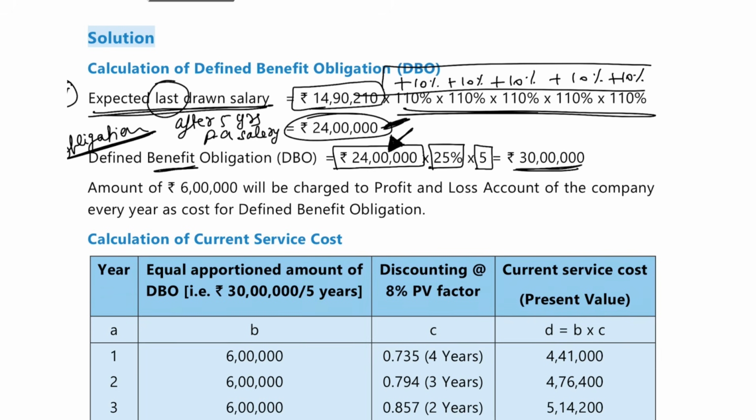Okay, so out of this 24 lakh, how much benefit are they ready to pay you every year? 25%. And for how many years are they ready to pay you? For 5 years. So totally your benefit or your obligation will be 30 lakh rupees. This was step one. I told you that you have to follow 7 steps. Around 7 steps were there for finding out defined benefit obligation. So first step was this.